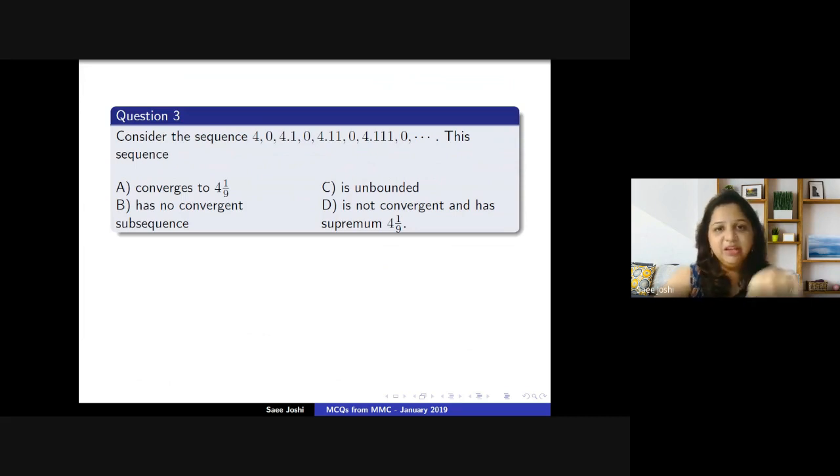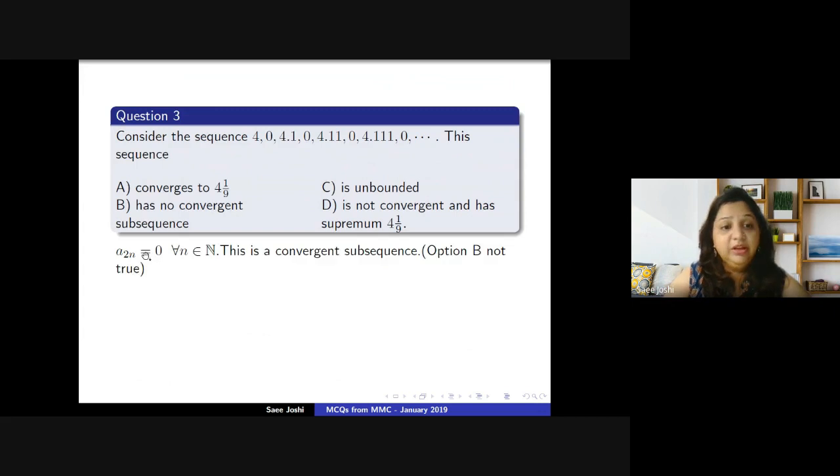So we can observe that all the even terms of the sequence are 0, right? So we have a_2n equal to 0 for all n. So let's see if we can eliminate any one of the options from here. Yes, clearly a_2n is a convergent subsequence. So clearly option B must be a false option.